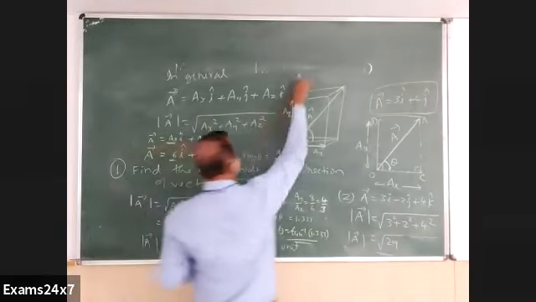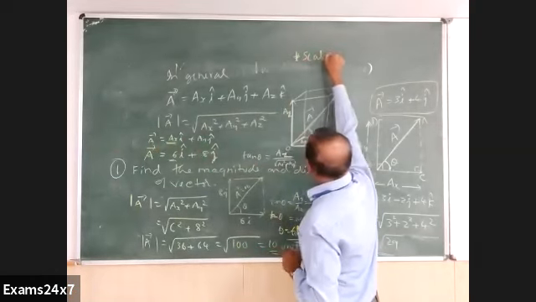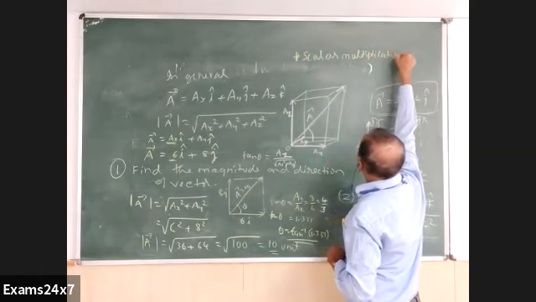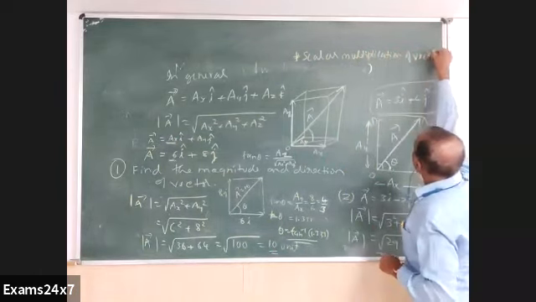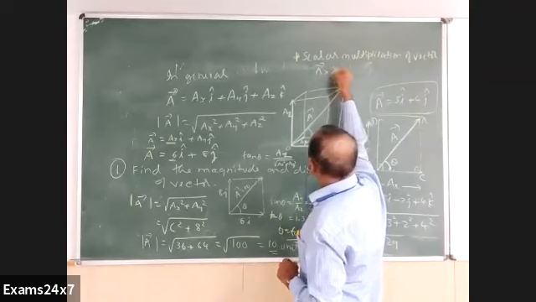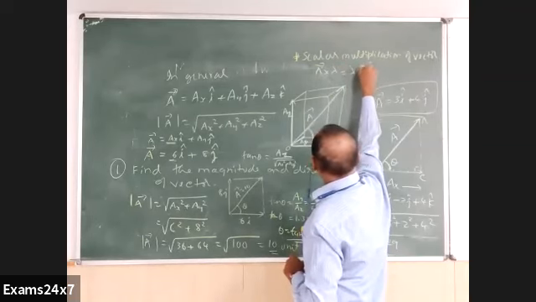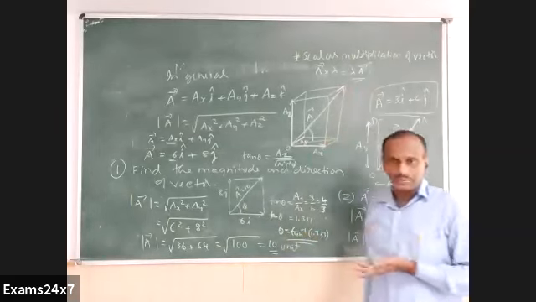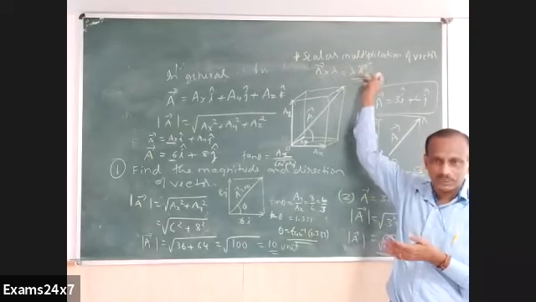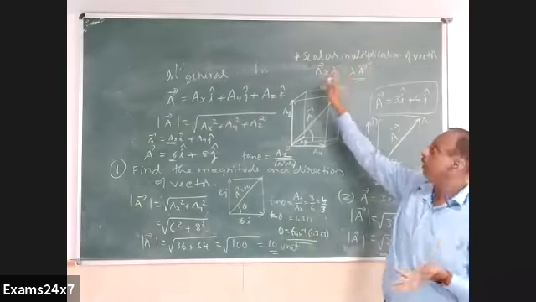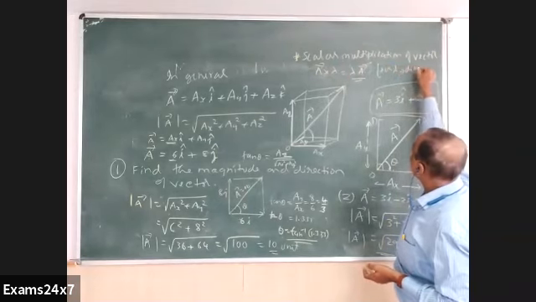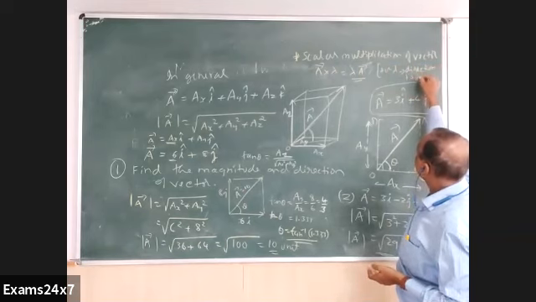Now, the last important thing here is about scalar multiplication of a vector. Scalar multiplication of a vector means a vector, when multiplied by a number like lambda, becomes enhanced or reduced proportionately depending upon the lambda value. If lambda is half, my vector is half of the original one. If lambda is 5, it is 5 times that one. But the direction is not changing when lambda is positive. For positive lambda multiplication, the direction is unchanged. The direction is the same for the result also.